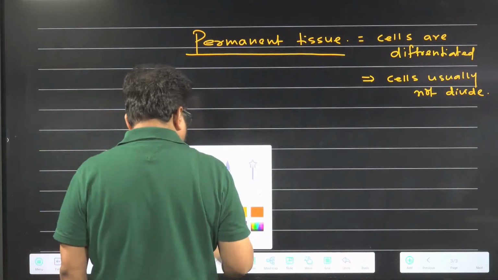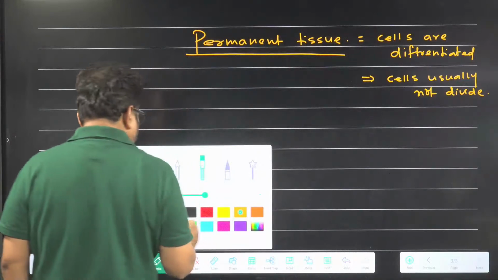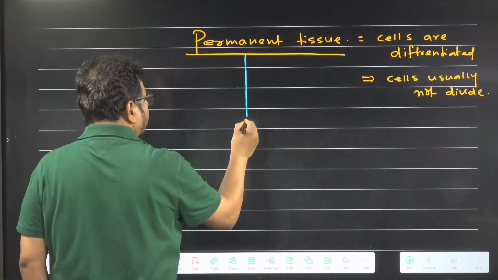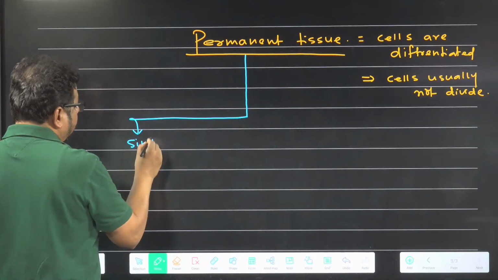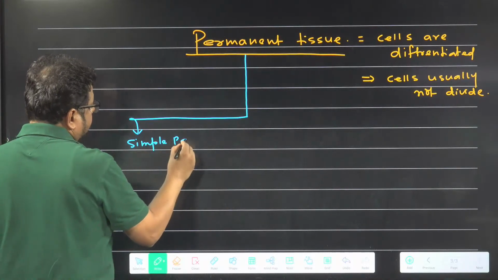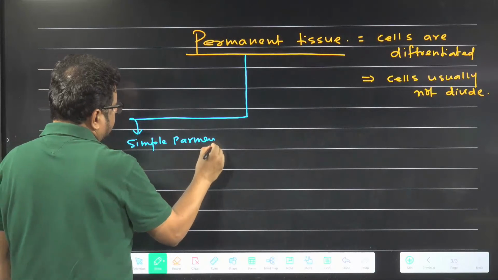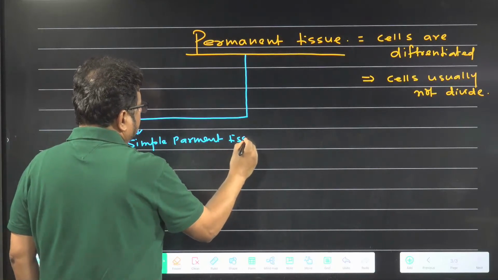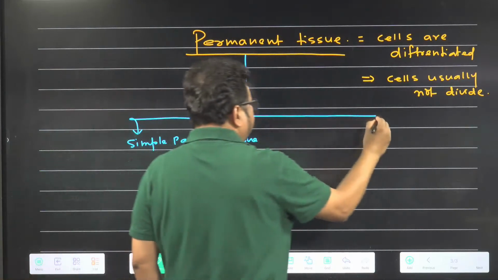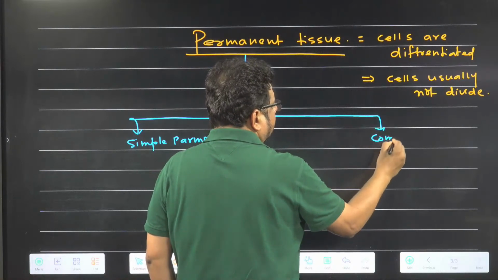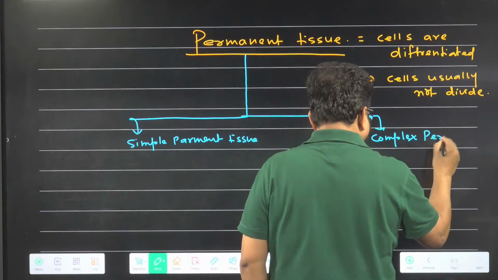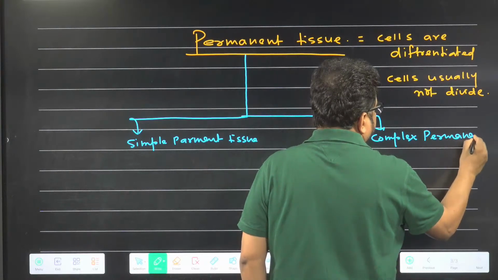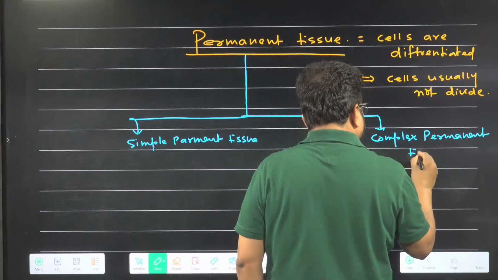So if we talk about permanent tissue, it is of two types. One is simple permanent tissue. And another is complex permanent tissue.